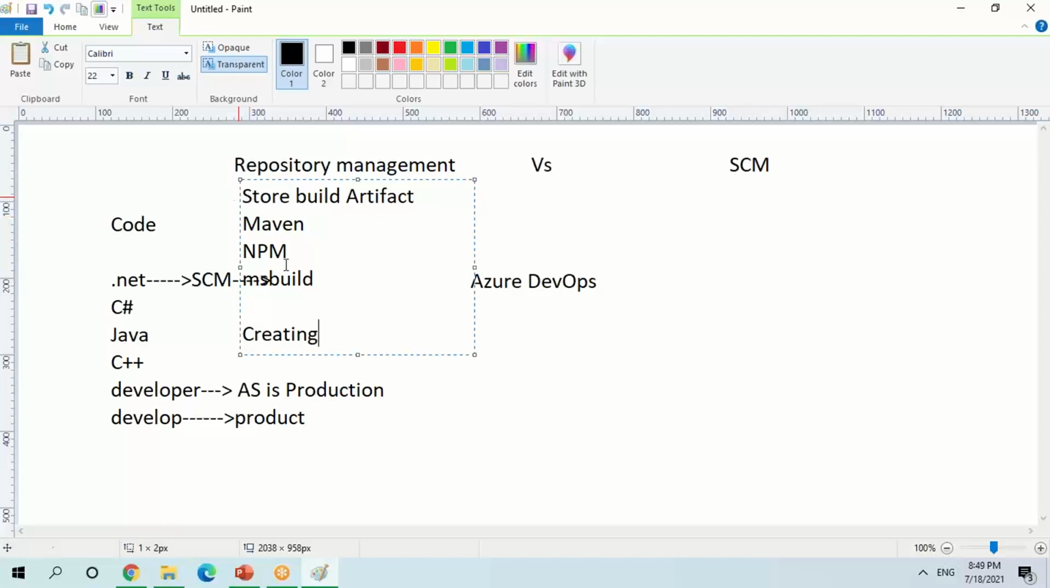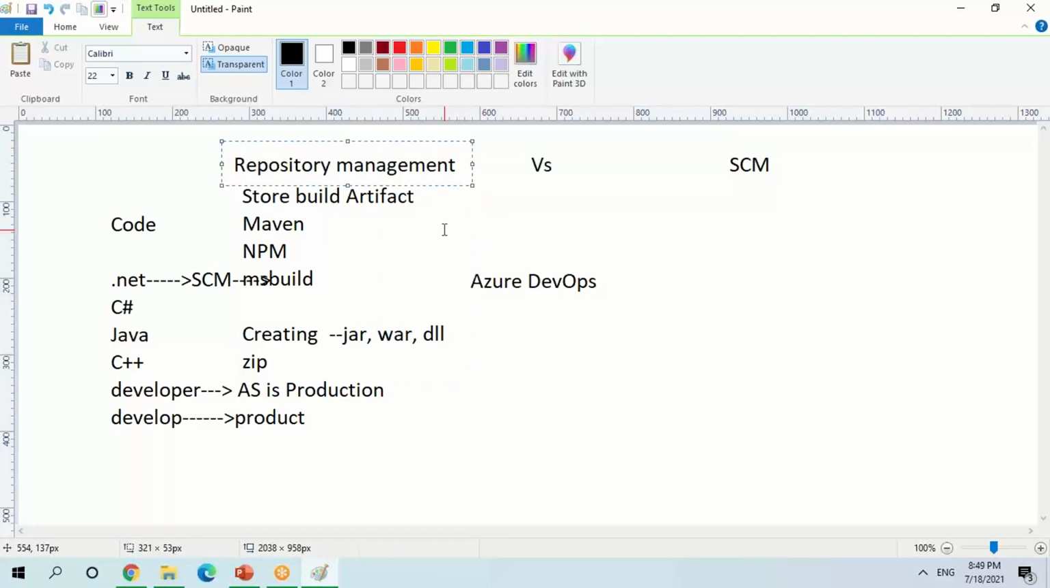Now what are these artifacts? Mostly the artifact may be a JAR file, maybe a WAR file, or a DLL file, or a zip file, depending on which technology you are using. These artifacts I'm not going to deploy directly. After creating the artifact, they will be stored in the repository management system.